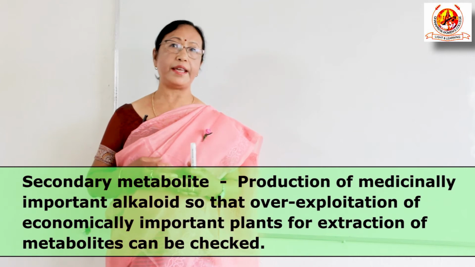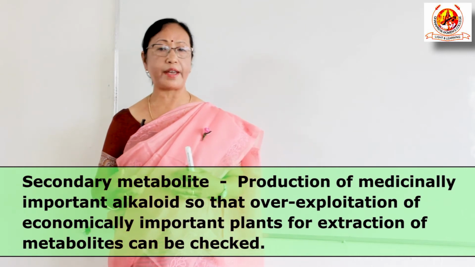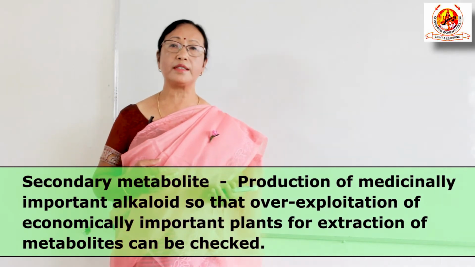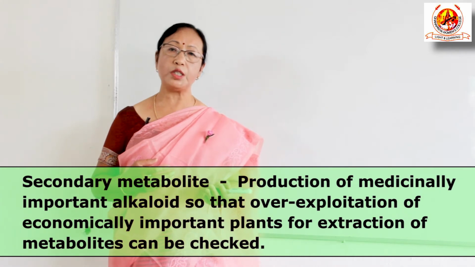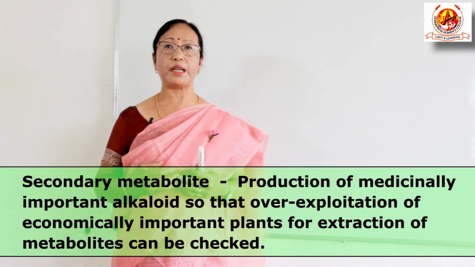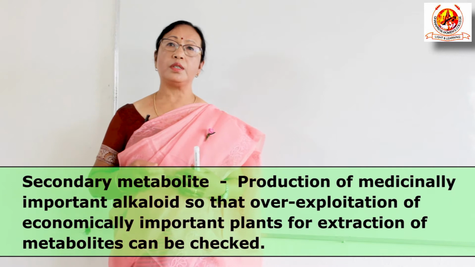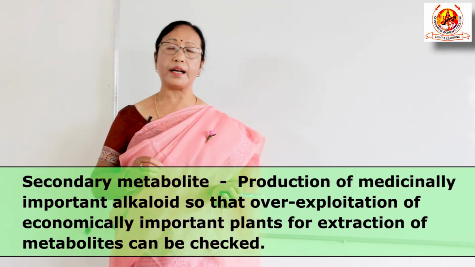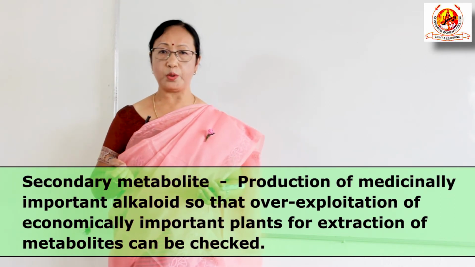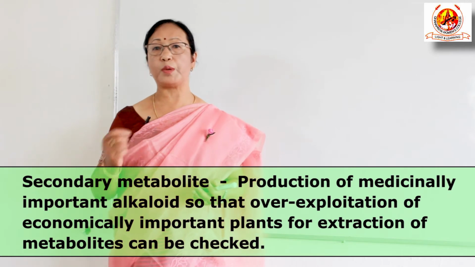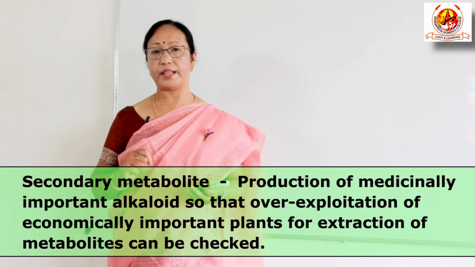So in order to save those plants which are on the verge of extinction, we can utilize tissue culture as an alternative means for producing the secondary metabolites. Because the same cell which is growing in the culture can also produce the same metabolite which is produced by the living plant itself.